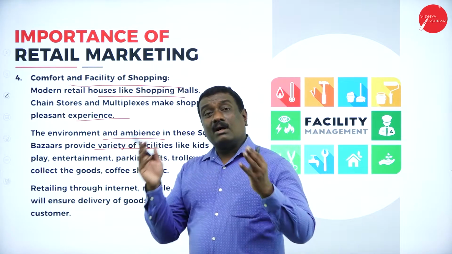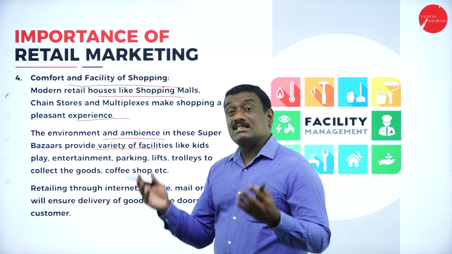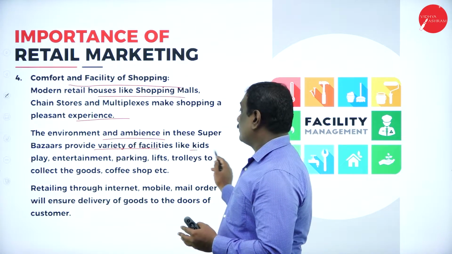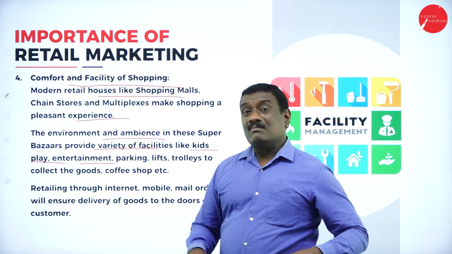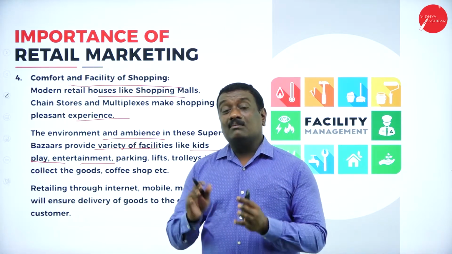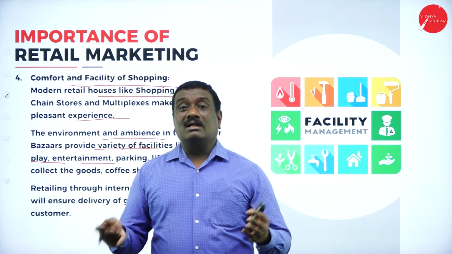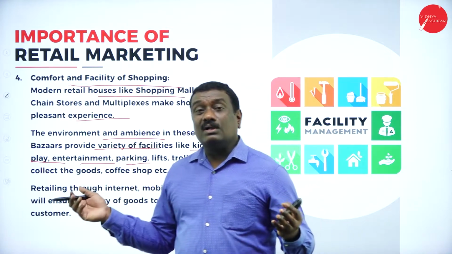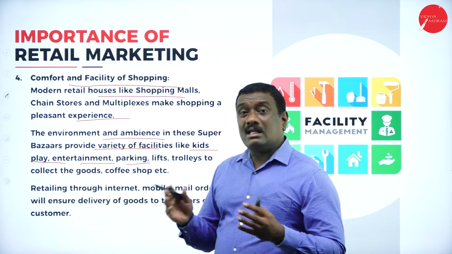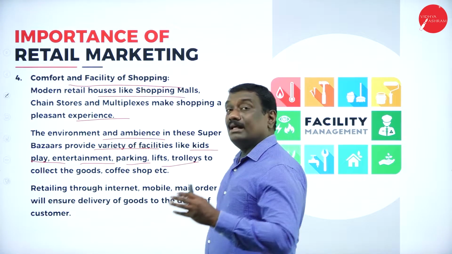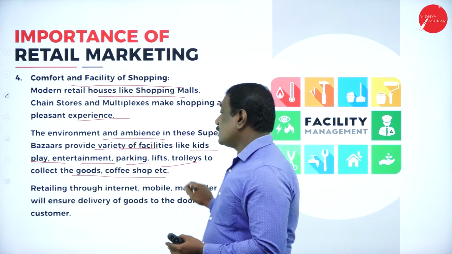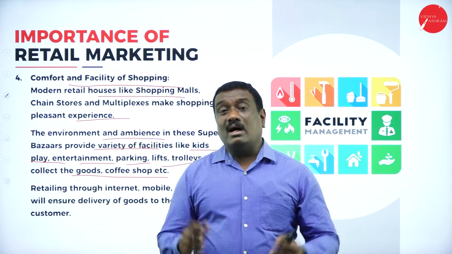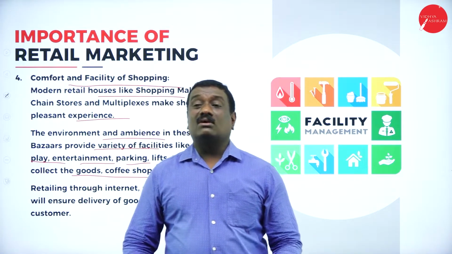So if you enter that particular super bazaar, you can find a lot of variety of facilities available to the consumers. It may be like for the kids, they will have a kids zone where the kids can play. Then there will be some entertainment sections, where there will be a lot of music and entertainment accessible to the consumers, and the parking facilities will be so good that you can easily park your vehicle without any traffic jams, right? And also there will be lifts and trolleys to collect the goods, and a coffee shop or food zones where, after purchasing, when you are fully tired, you can go and have some refreshments or snacks and some coffee or tea like this.